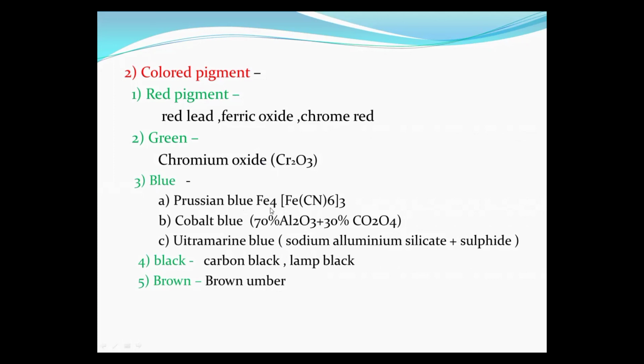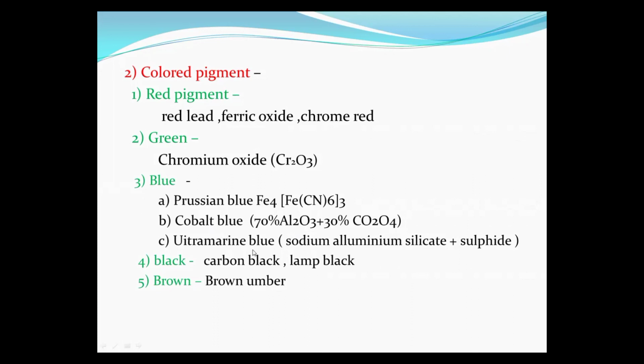This Prussian blue has the formula Fe4[Fe(CN)6]3. Cobalt blue is a combination of aluminum oxide and cobalt oxide. Its combination is 70% Al2O3 plus 30% Co3O4, which is the cobalt blue, and it gives blue color to the paint film.